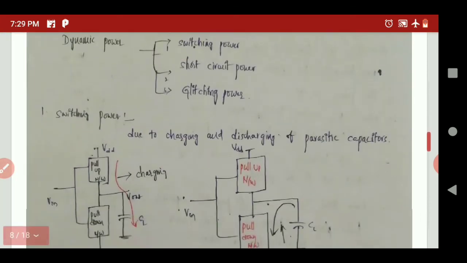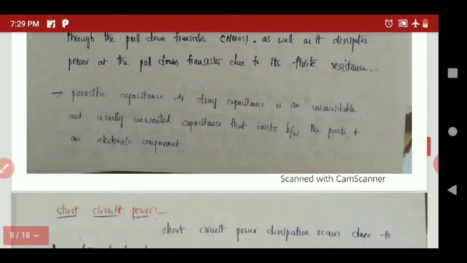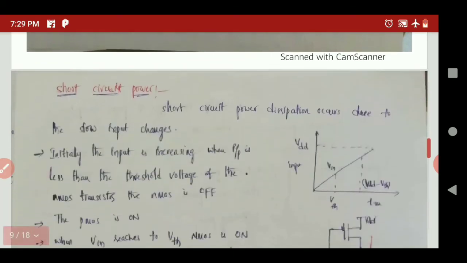This is switching power dissipation. Here, parasitic capacitance means the capacitance that exists between the two networks. It is unavoidable capacitance, and it is also an unwanted capacitance. That is the main thing about the switching power.